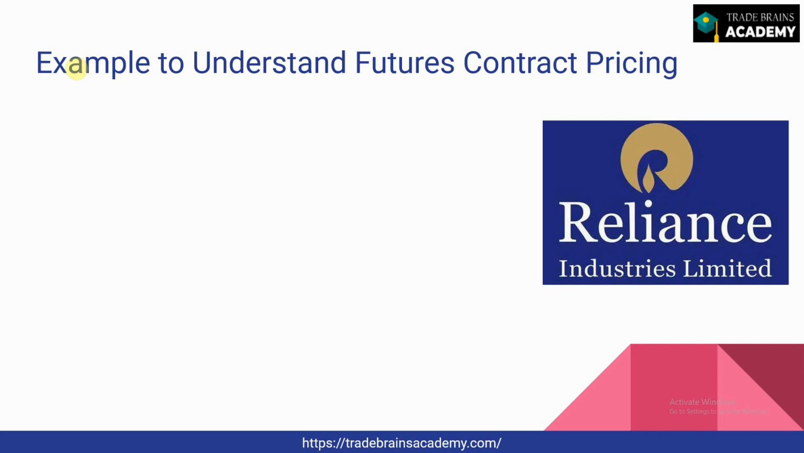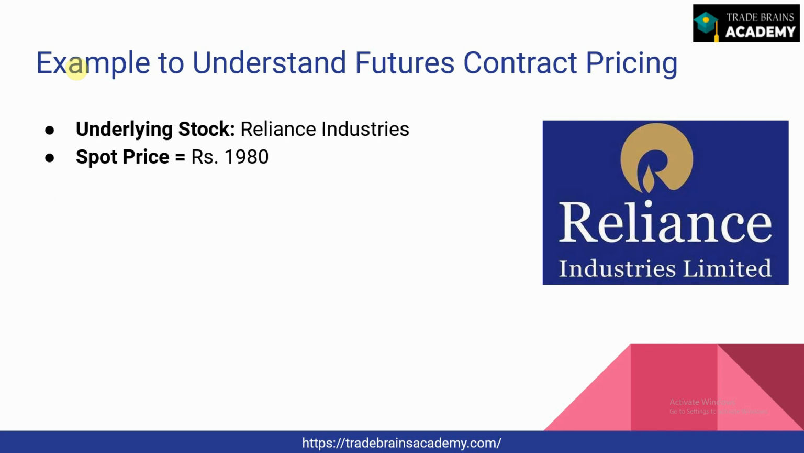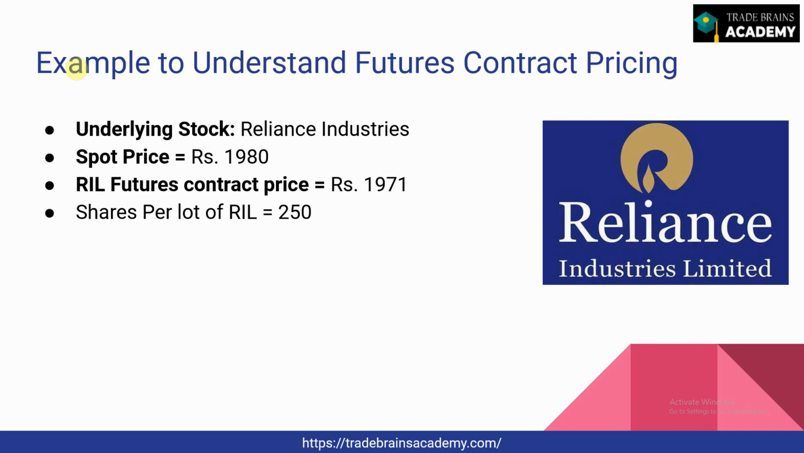Now let us understand the concept of a futures contract with the help of an example of Reliance Industries. The underlying asset here is the Reliance Industries cash market share. The spot price of one share is 1980, and the Reliance Industries futures contract is priced at 1971. Why is there a difference between the futures price and the spot price? I've explained this in detail in our course, so please have a look there. The number of shares per lot of Reliance Industries is 250.